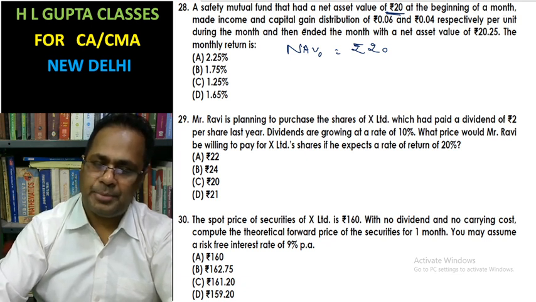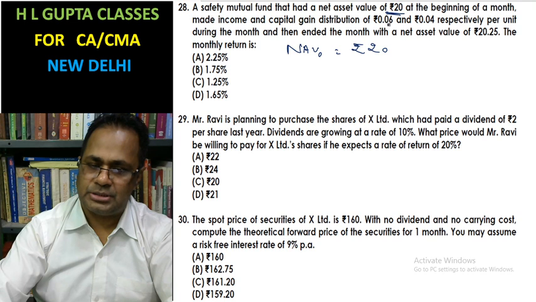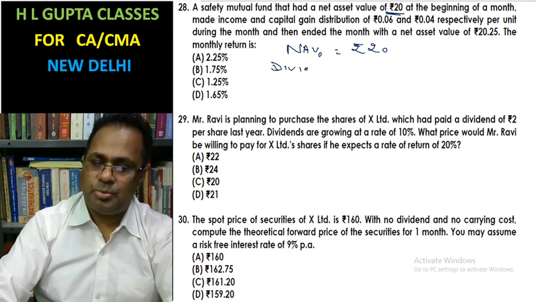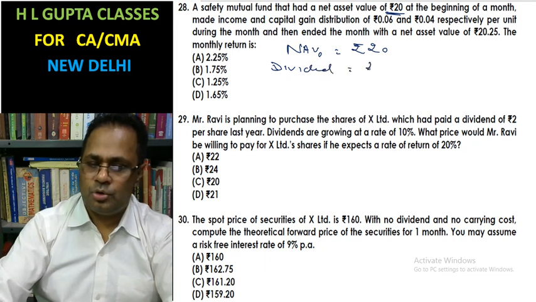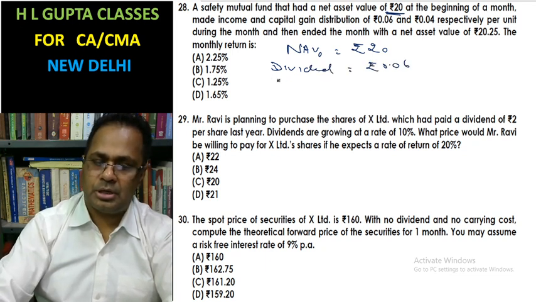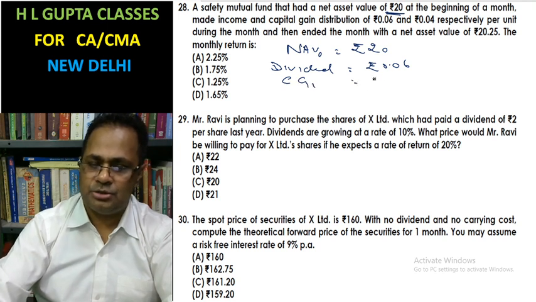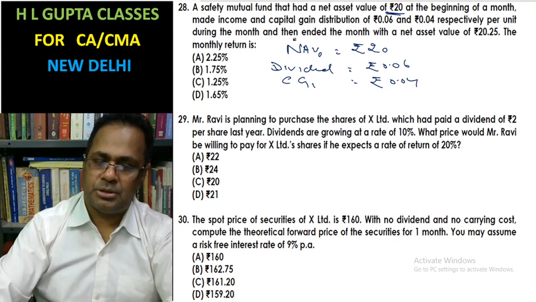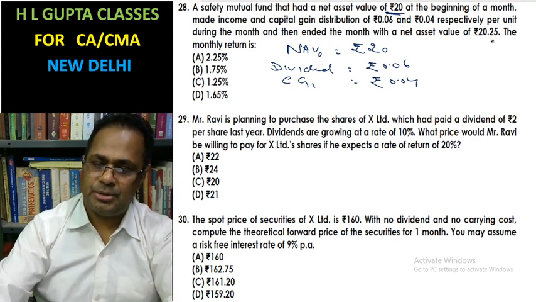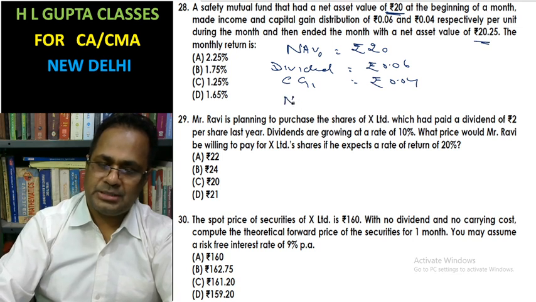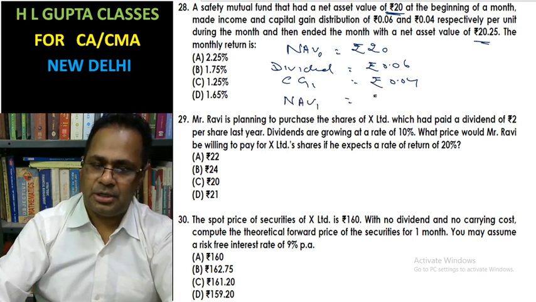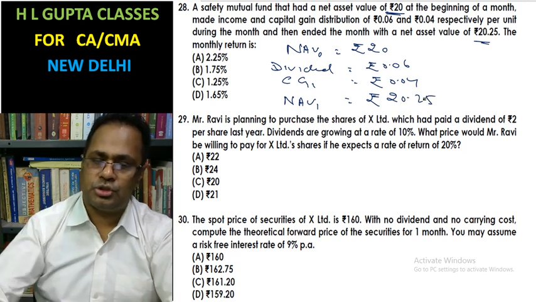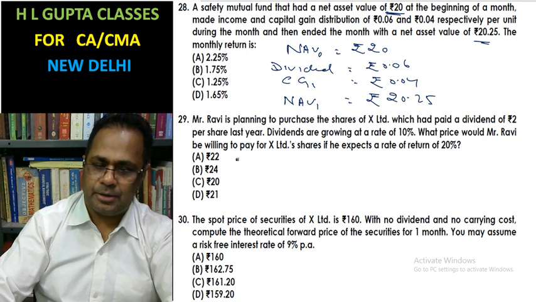It made income and capital gain distributions of 0.06 and 0.04 respectively per unit during the month. Income is assumed to be dividend, rupees 0.06, and capital gain distribution 0.04. At the end of the month the net asset value is rupees 20.25.